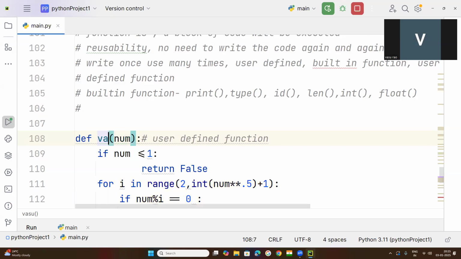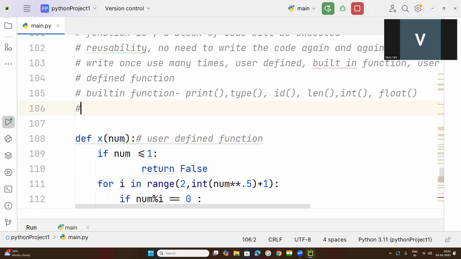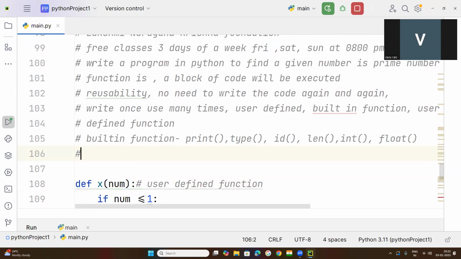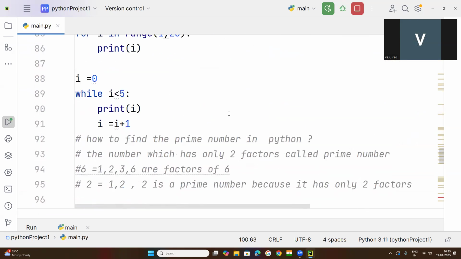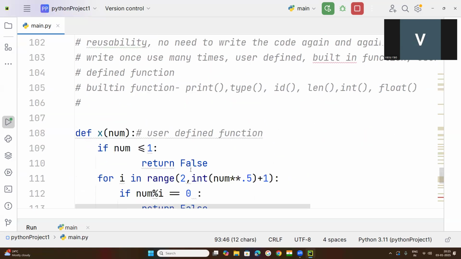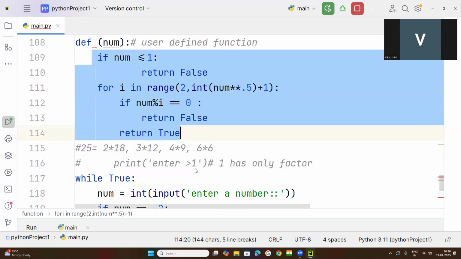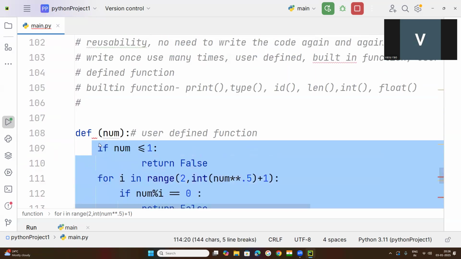You can keep your name, XYZ, a suitable name. But whenever you want to create a function, a suitable name is important. Here, suitable name means what? See, write a program in Python to find whether a given number is prime number. For that, I want to create a function. So function name X, what do you mean of this? There is no meaning. Under this function, whatever the lines of code we have written,